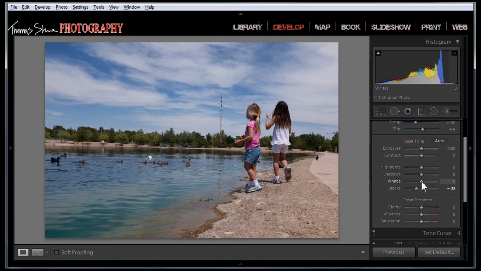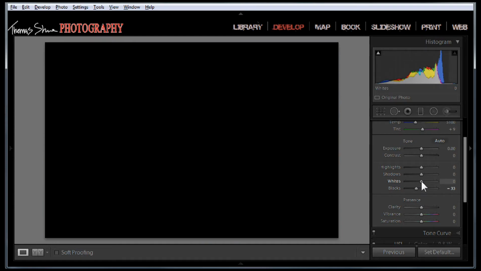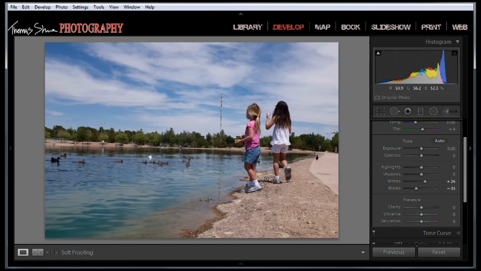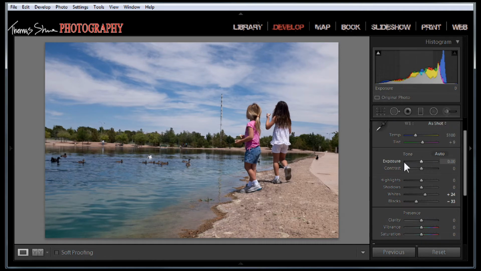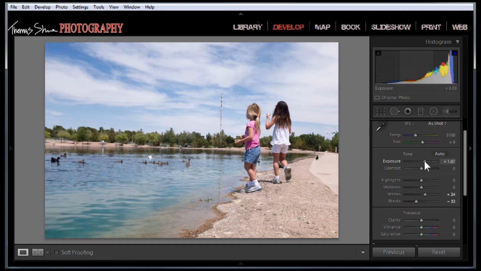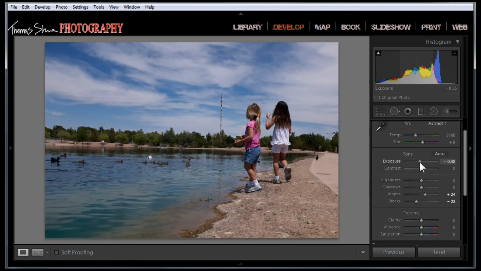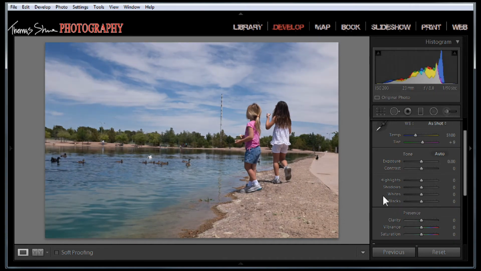Now, same thing with whites. If you hold down the Alt key, that's the Option key on the Mac, and you slide up the slider, you'll get your white point. We'll back that off because we don't want something solid white. And as far as overall midtone is concerned, I would use the brightness slider. Now, the brightness slider is a little different. I call this the overall fine-tune adjustment, which would be the exposure slider. Okay? Now, I'm going to show you how this would work inside Photoshop.